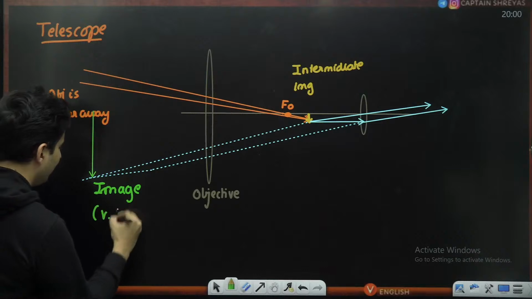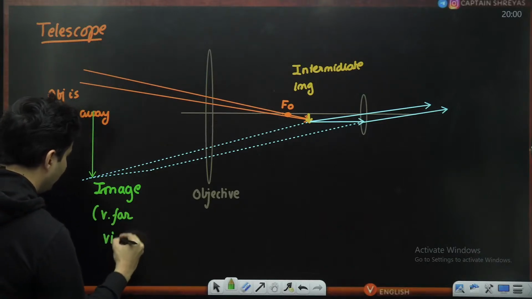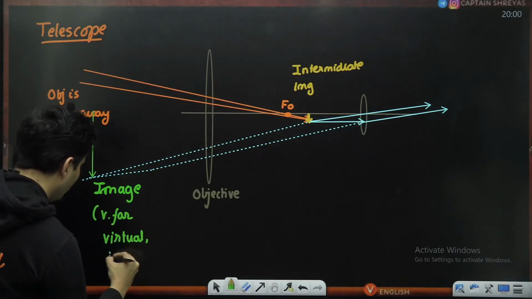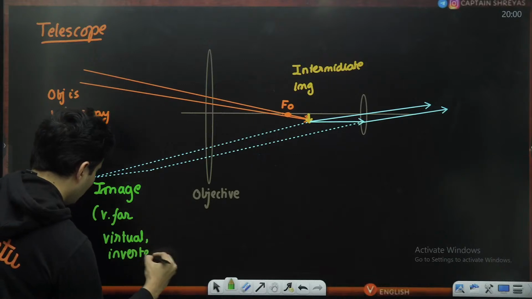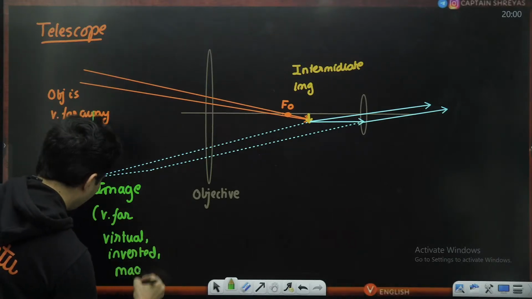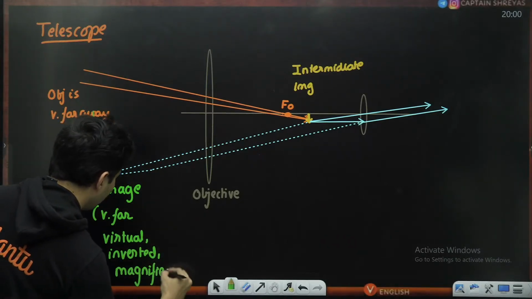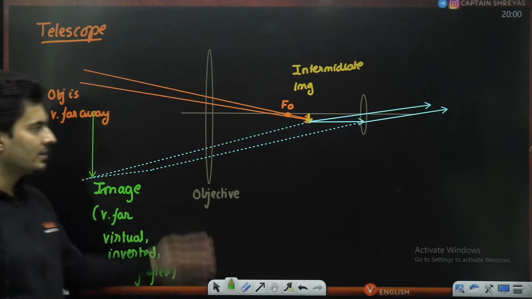This is your final image. Again, it will be very far. It will be virtual. It will be inverted. Not just that, it will also be magnified in nature. So all these things you should show.